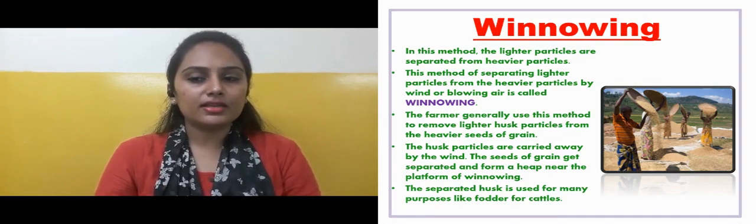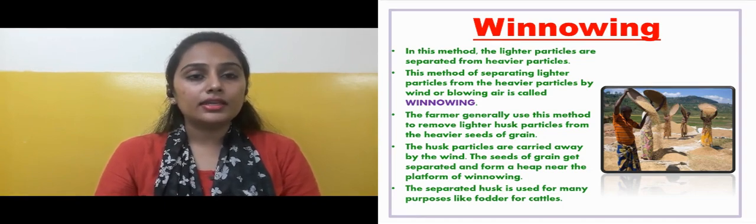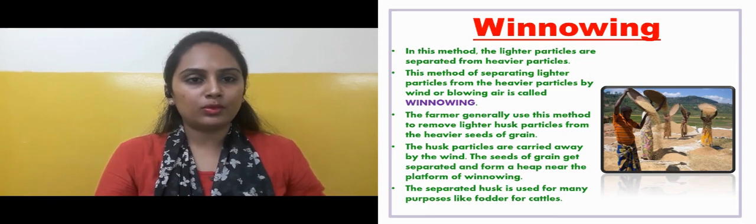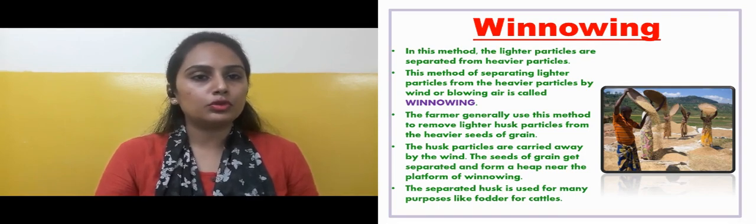The separated husk is used for many purposes like fodder of cattle. Now the husk that is separated by wind is also piled up at a place, right? So what is that husk used for? Fodder of cattle. What is fodder of cattle? It is food for cattle. This husk is used for the food of cattle.